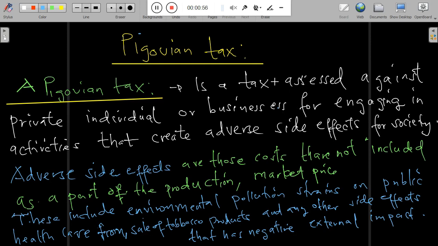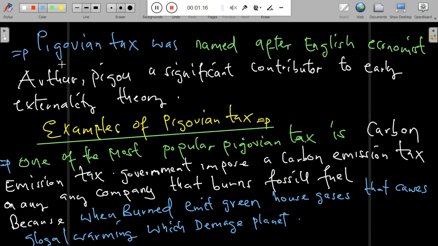Normally we impose a Pigovian tax against those private individuals in order to discourage the production of goods that affect the health and the welfare of people. Although in many cases we observe companies, different firms, different factories producing and making high profit, on the other side they affect other people's welfare.